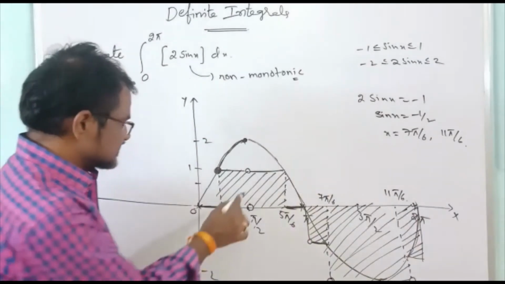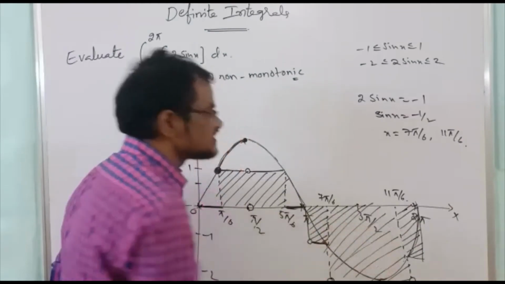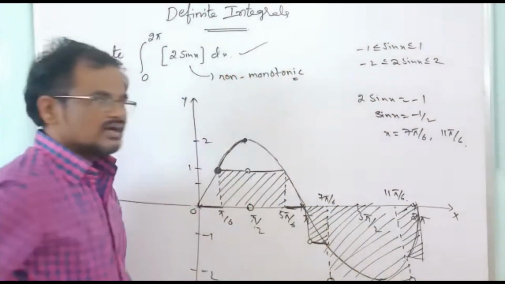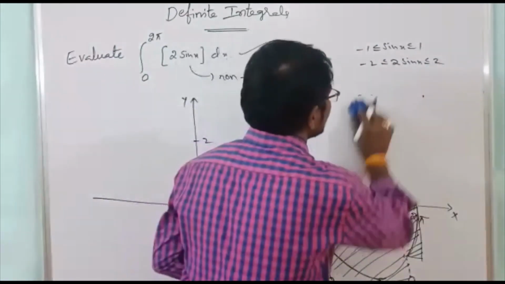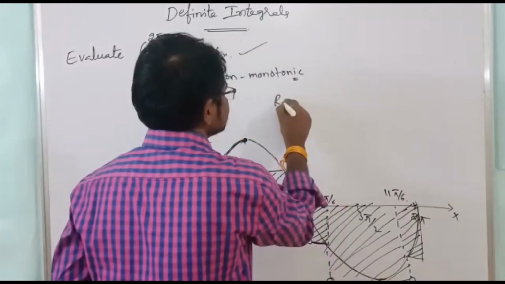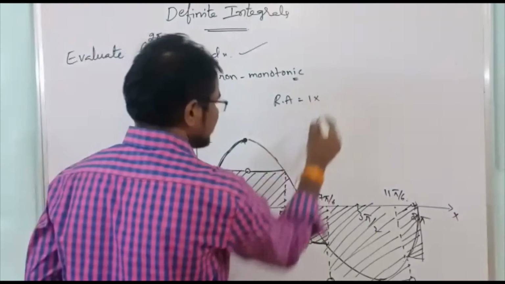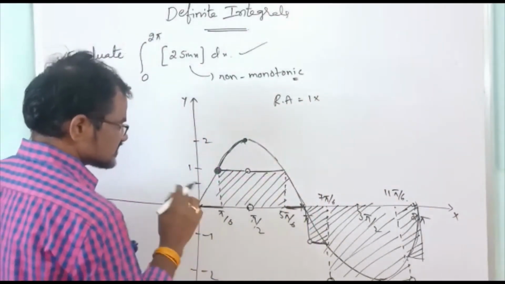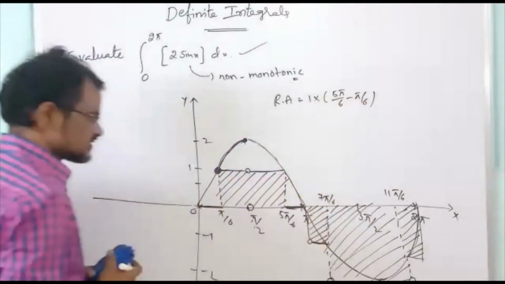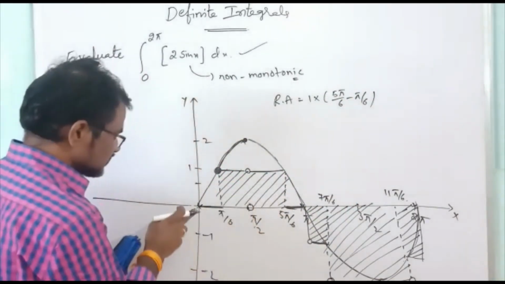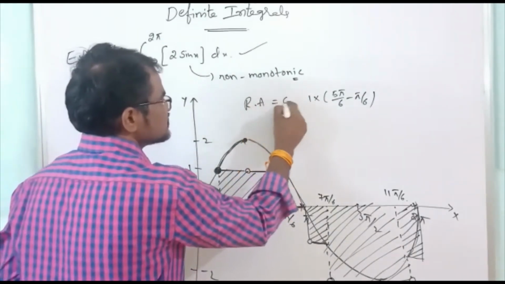Okay. So this rectangle area, this rectangle area, this rectangle area, this rectangle, the sum of these is nothing but our required answer. So what is the required area? Here this height is 1, and the distance from here to here is 5 pi by 6 minus pi by 6. And from 0 to pi by 6 it is 0, so if you want, you can take it here as 0.